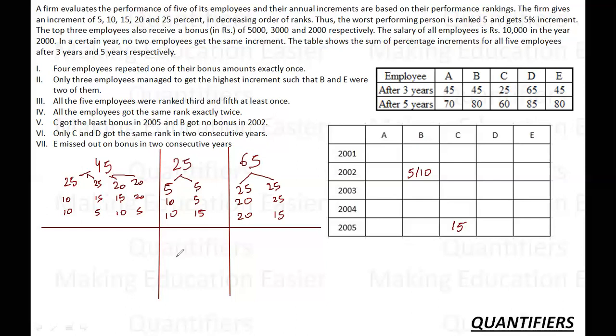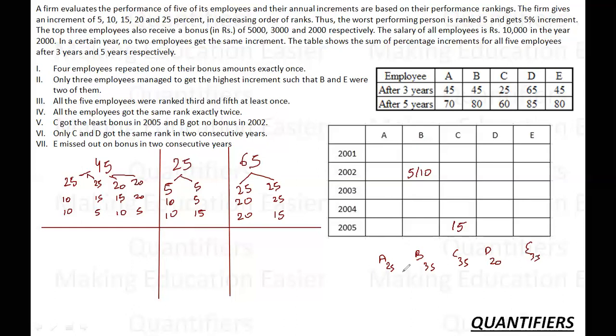So a very calculator intensive set. If I talk about the increments, A has got an increment of how much? A has got an increment of 45 to 70, a 25 increment. B has got an increment of 45 to 85, a 35 increment. C has got an increment of again 35. D has got an increment of 20, and E has got an increment of again 35.